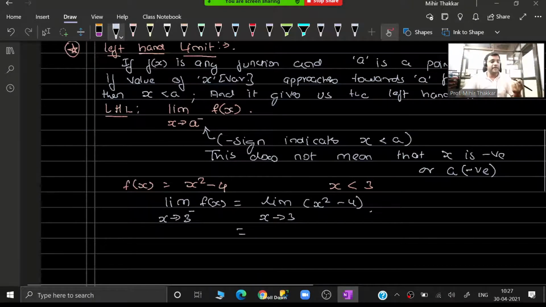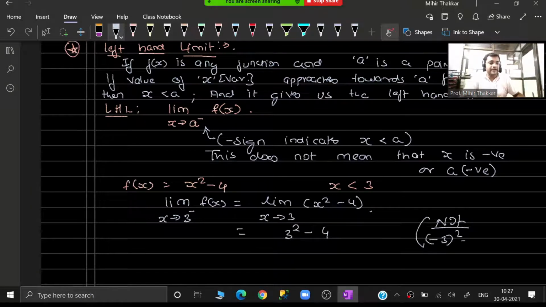What do we do in applying limit? We substitute the value of x as 3. So you will get over here 3 square minus 4 and not minus 3 square minus 4. Do not do minus 3 square. X is not negative. X is lesser than 3. That is the meaning of x tends to 3 minus.